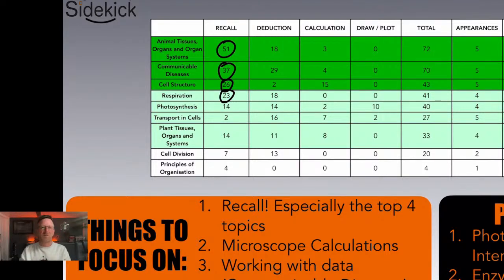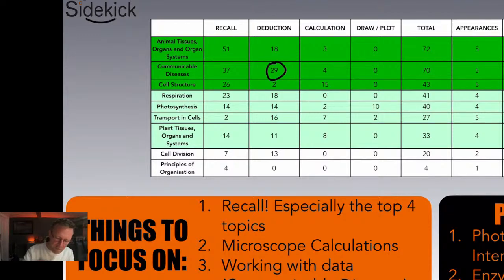Now don't forget, I'm not saying ignore everything else throughout all of this, okay? But I'm saying if you're going to put an extra special effort in on any topics, these are the topics that you want to put the extra effort in, okay? So I'm not saying just revise these, that would be madness, okay? But these are the things that you should focus on. So recall in those top 4 topics there.